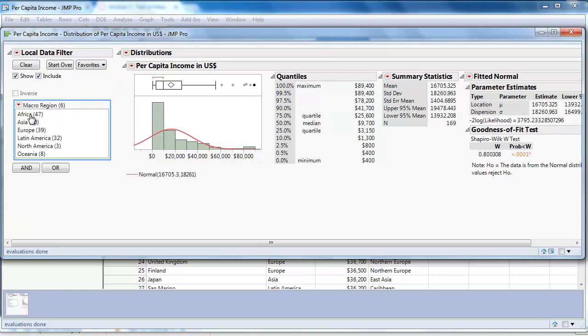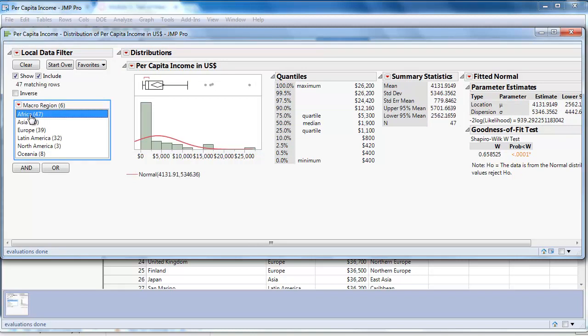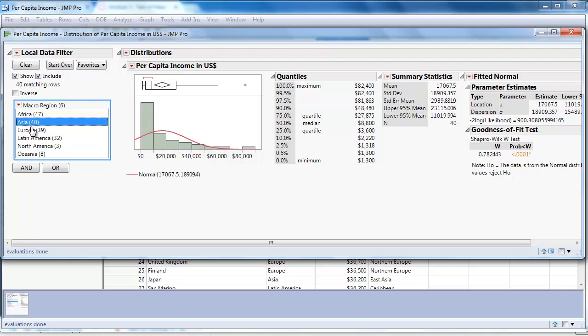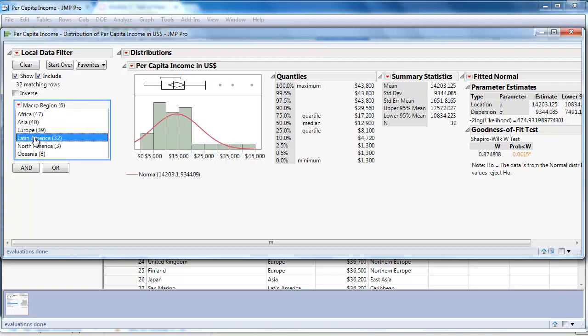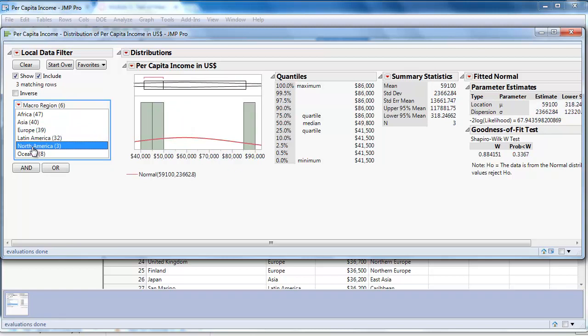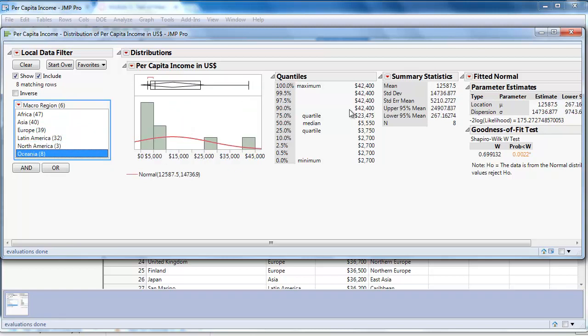Now I will select macro regions one by one, and all calculations will update based on the value we select here. So we can observe the distribution of all macro regions and the p-value of the test for conclusion if those distributions are normal. You can have all those distributions together on one page as well.